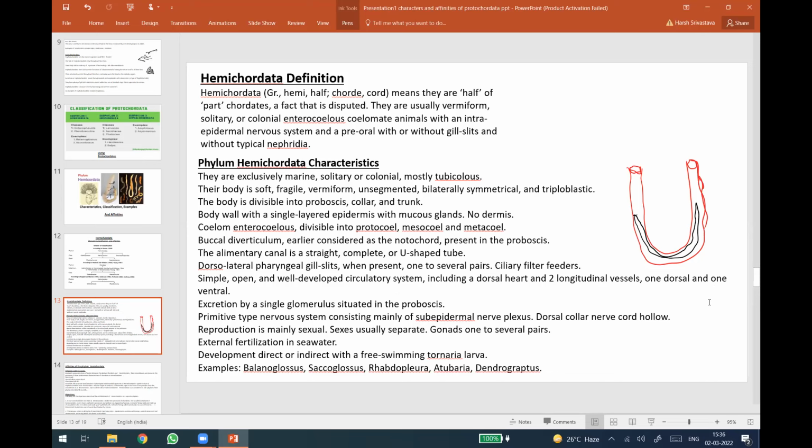Excretion by a single glomerulus situated in the proboscis. In the proboscis area a bunch of structures is present, together called the glomerulus, and they help in excretion. Primitive type of nervous system consisting mainly of subepidermal nerve plexus. Dorsal collar nerve cord is hollow. Reproduction mainly sexual.